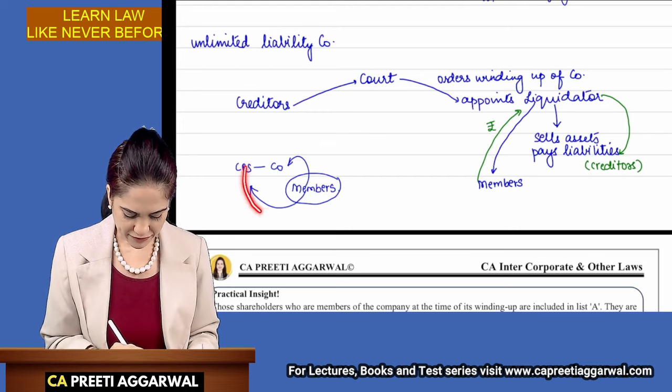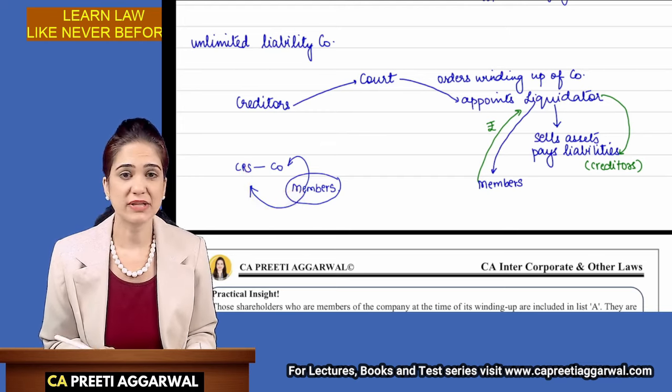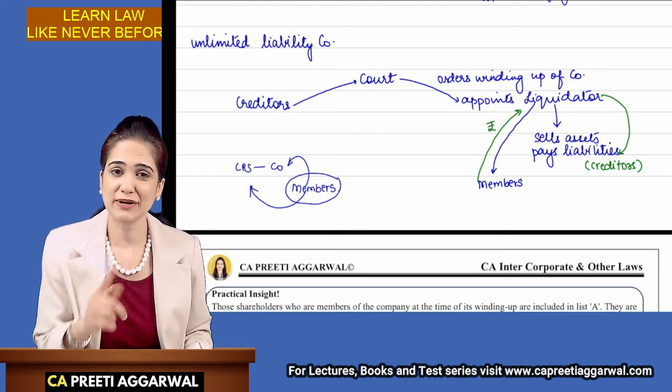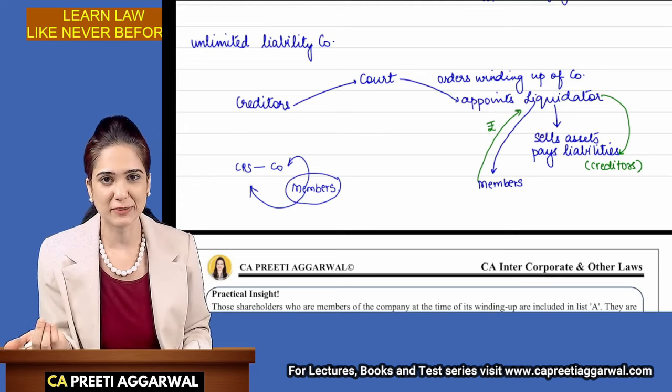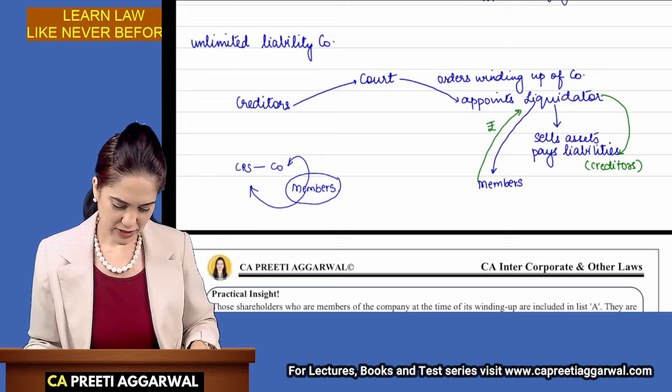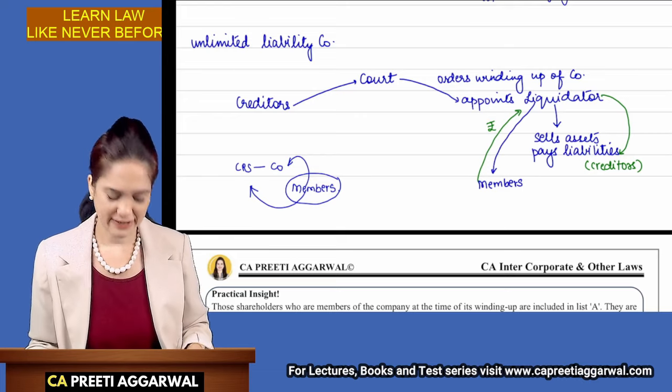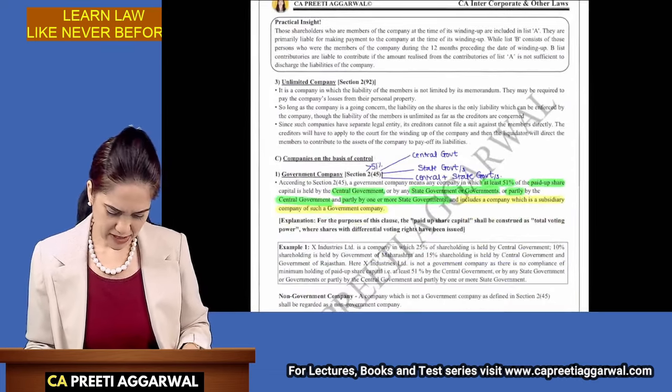Creditors cannot file a case directly against members because they don't have a contract with the member. They have a contract with the company. Member is a stranger to contract for them. Okay, so this is what happens. Done writing. I don't think all this will be asked in the exam.